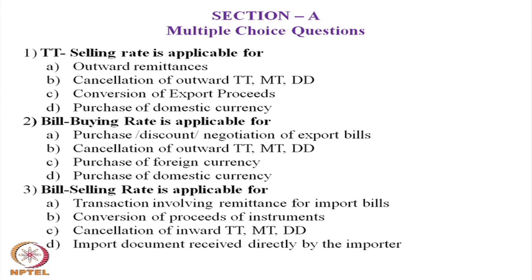Question number 2, bills buying rate is applicable for, the choices are for you: A, purchase discount negotiation of export bills, B, cancellation of outward TT, MT, DD, C, purchase of foreign currency, D, purchase of domestic currency. Mark the answer, keep it with you.